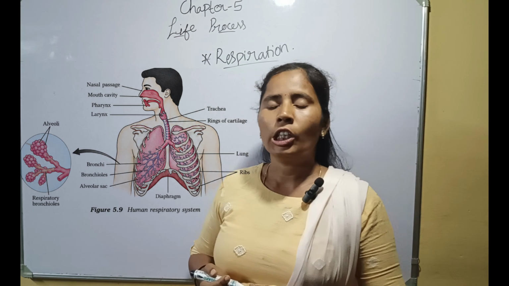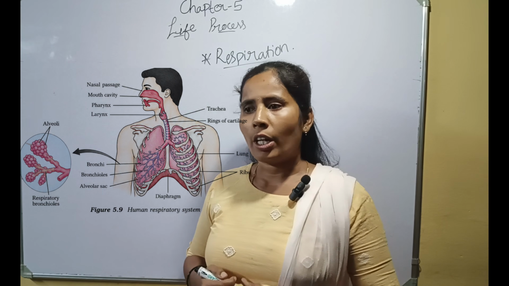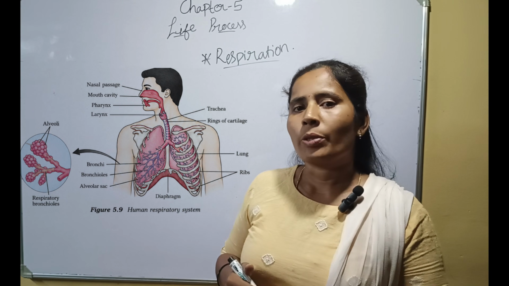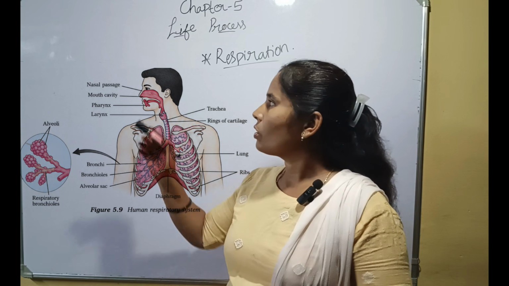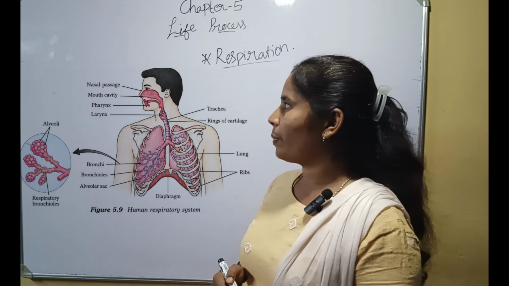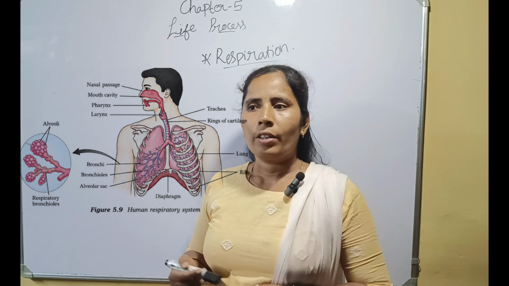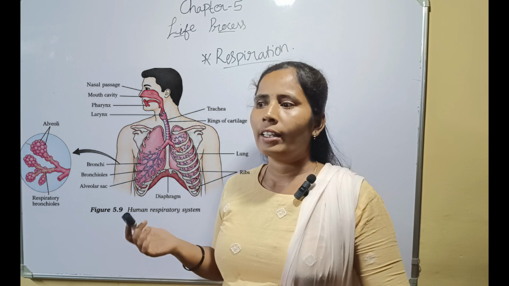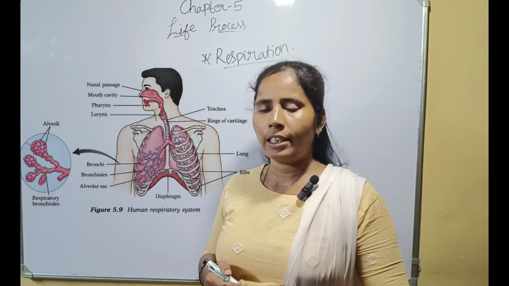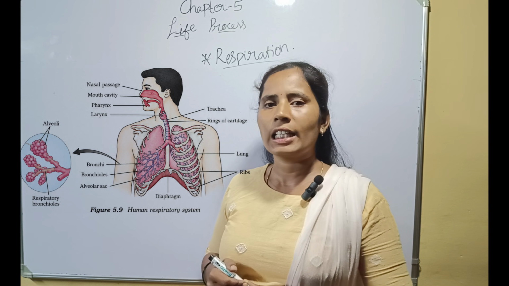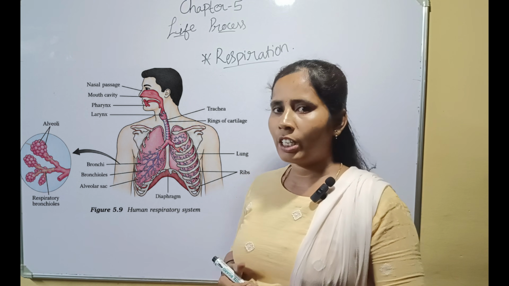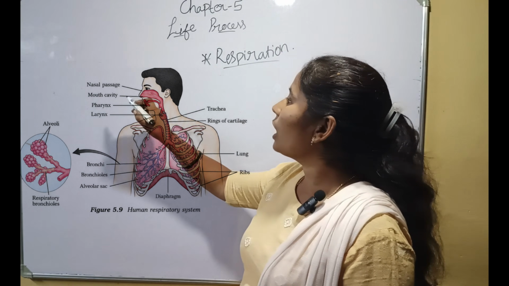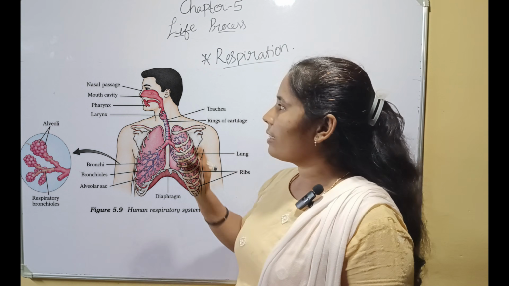Now we shall discuss human respiration. As we all know, we breathe through our nostrils. This is the diagram for respiration. When the air enters our nostrils, there are fine hairs which filter this air. Along with the fine hairs, there is mucus which helps in the filtration. After that, it passes through the throat and enters the lungs.